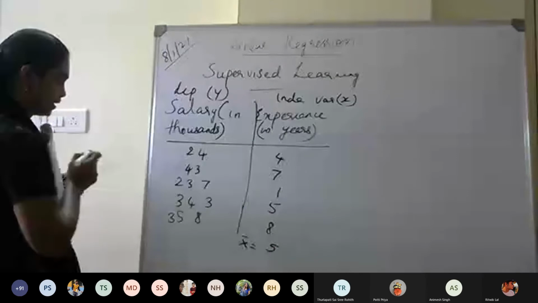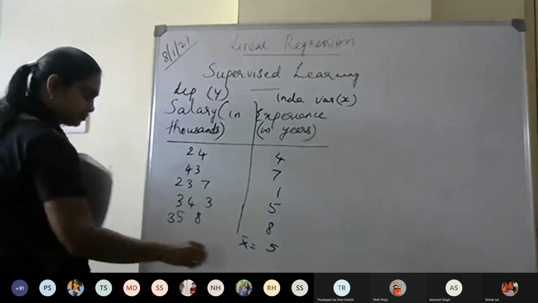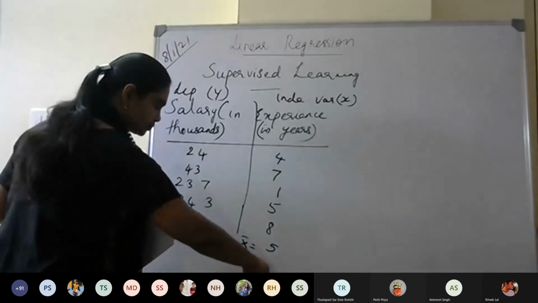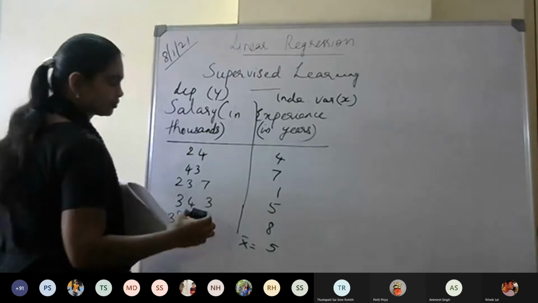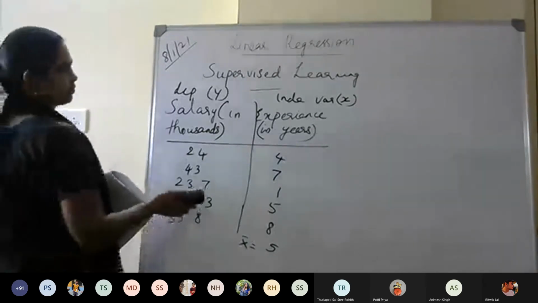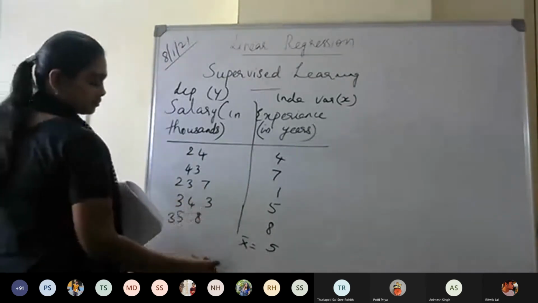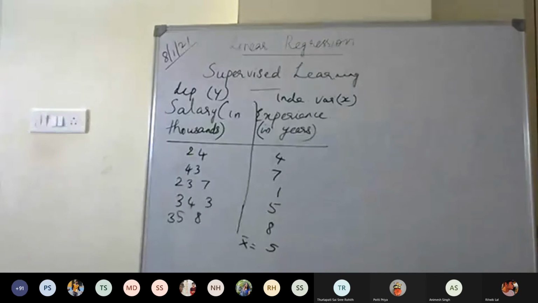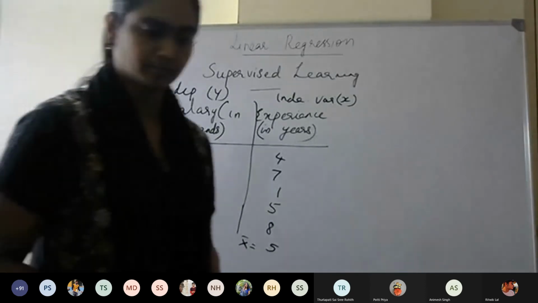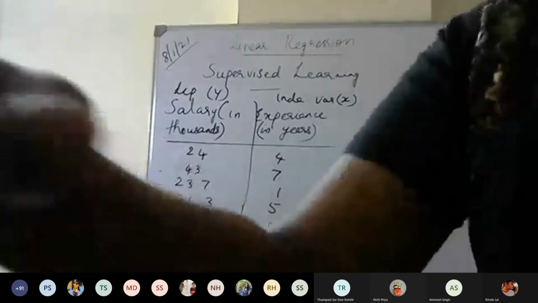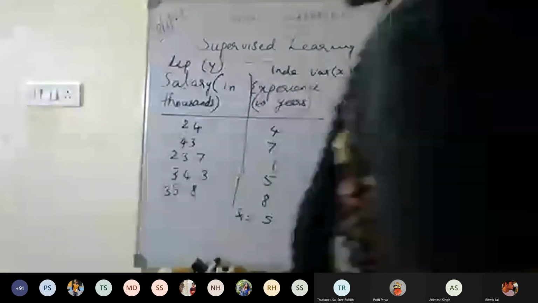Okay. Now can you see? Yes, ma'am. Okay.